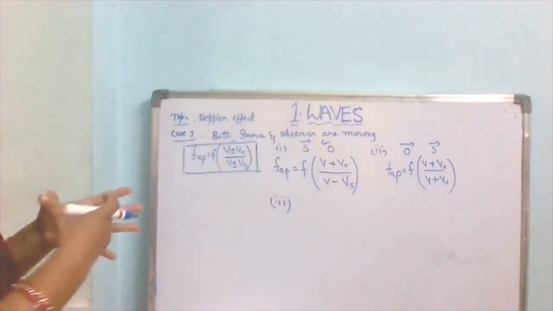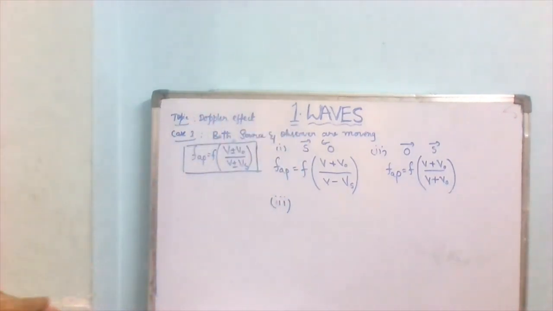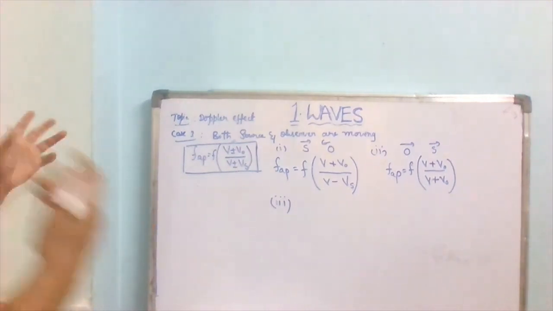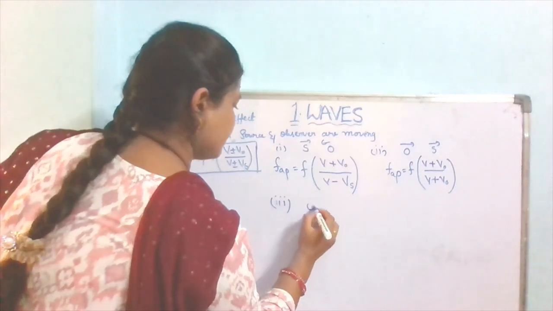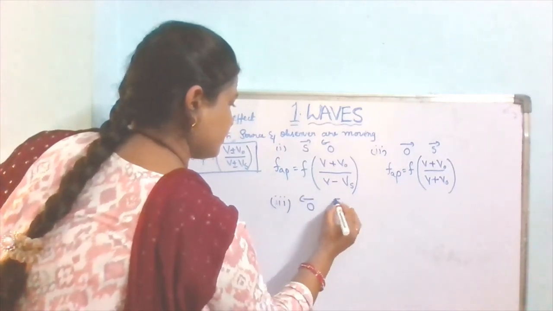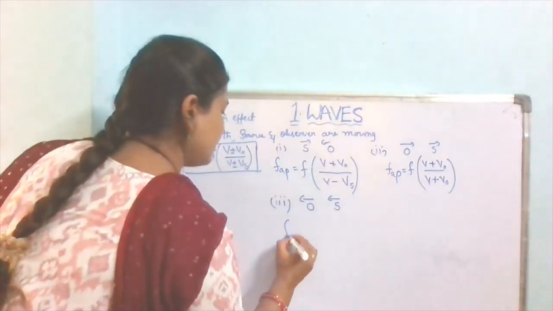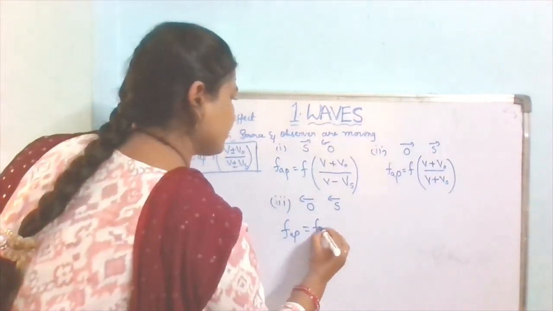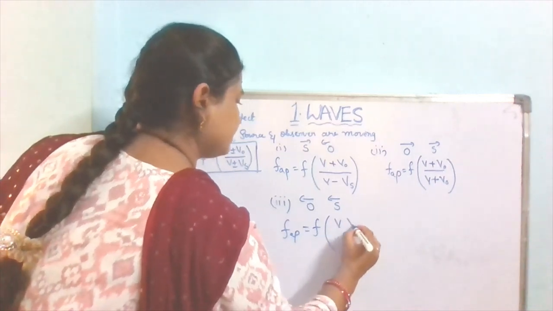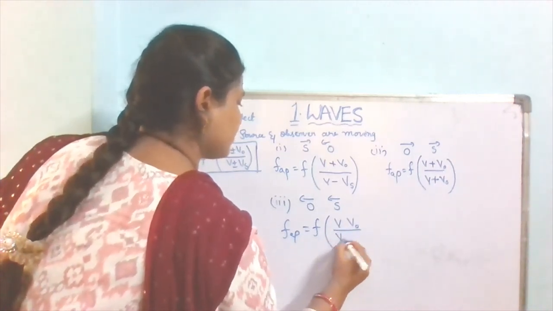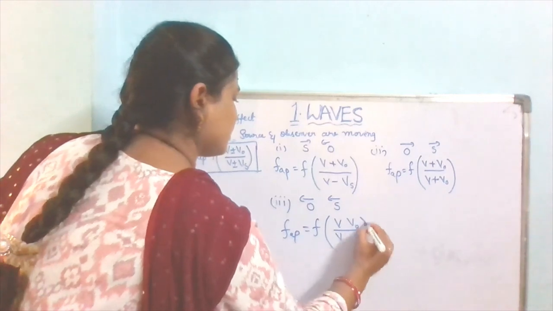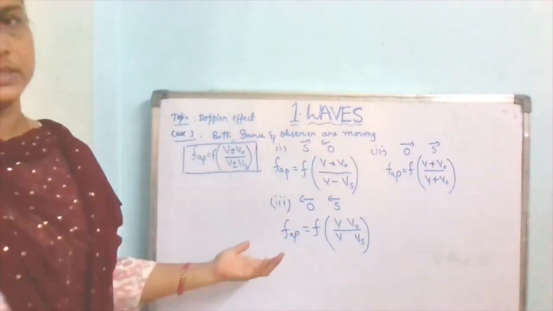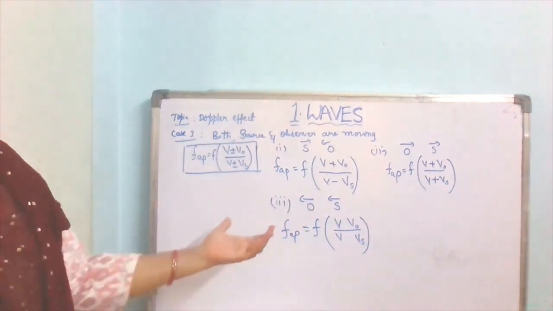Then apparent frequency equals f into (v minus v0) by (v minus vs). Here the observer wants to decrease the frequency, that means he does not listen to that much noise, as he is moving away from the source.